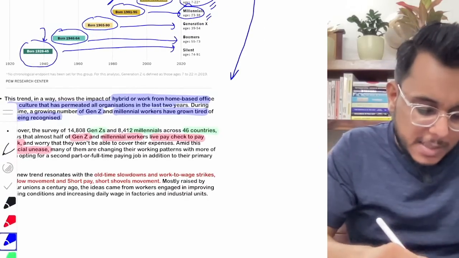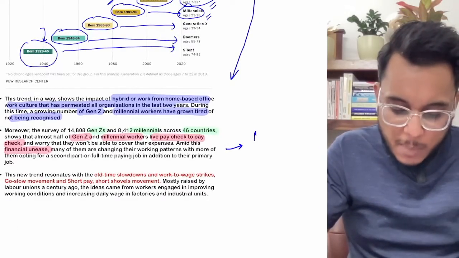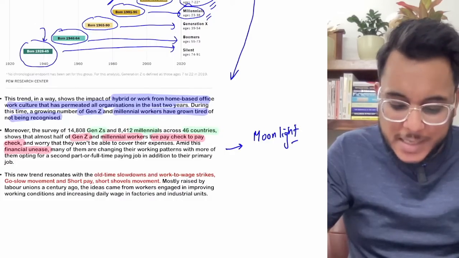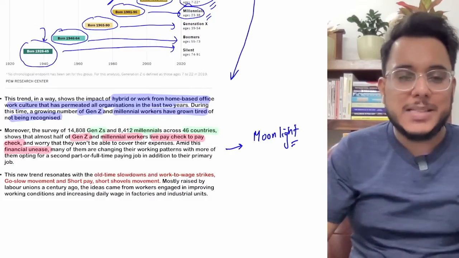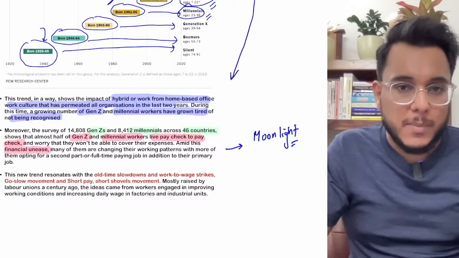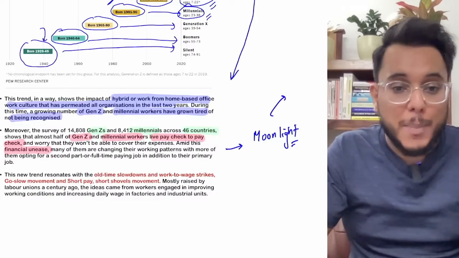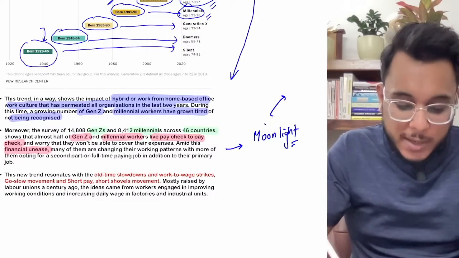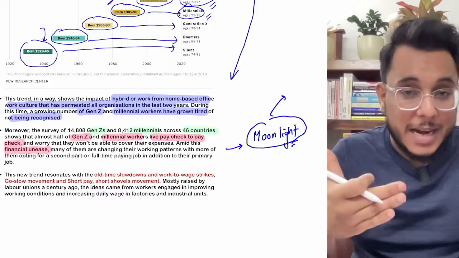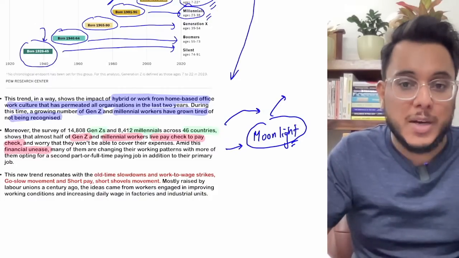So there is one more concept that comes here, and I'll tell you that concept also. There is a concept of moonlighting. Now, what is this moonlighting? Moonlighting means that people want to take a second job. So after your formal office is over, let's say at 5 p.m. in the evening, a second job or a part-time job is taken by people. That is called moonlighting. Because people are now not getting good salaries, many of the millennials and many of Generation Z are also going for moonlighting.